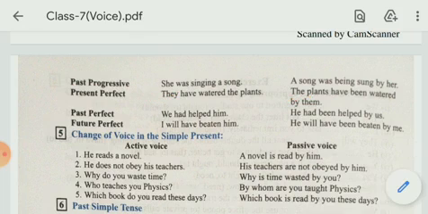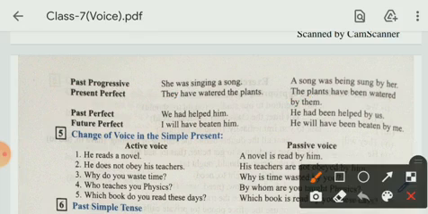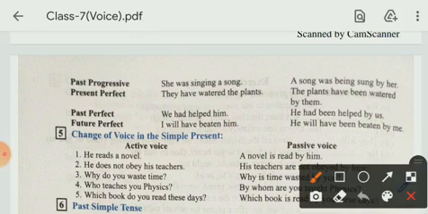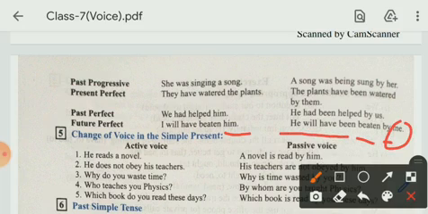Past perfect, we had helped him. Here him will change into he. He had been helped by us. We will change into us. Future perfect, I will have beaten him. He will have been beaten by me.